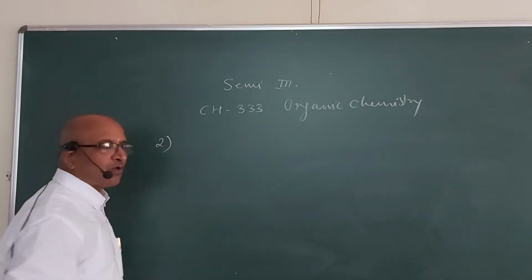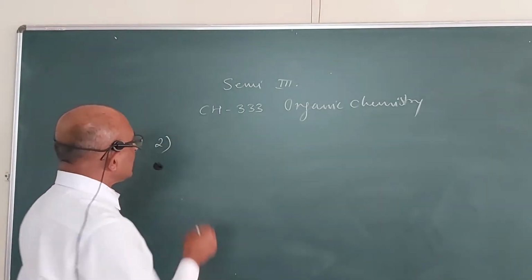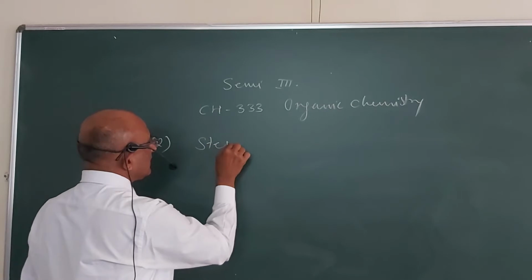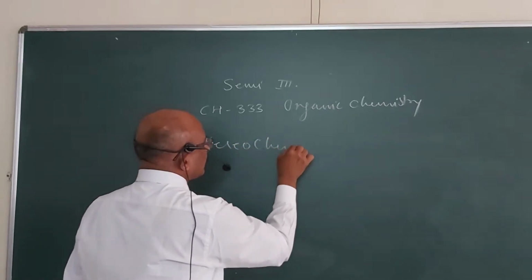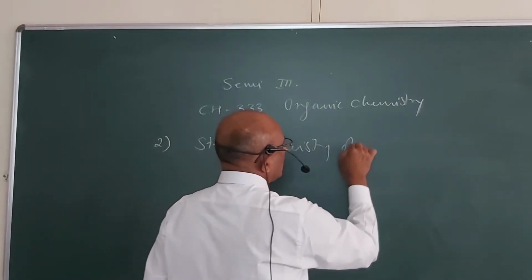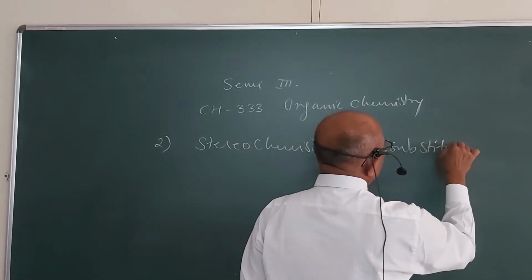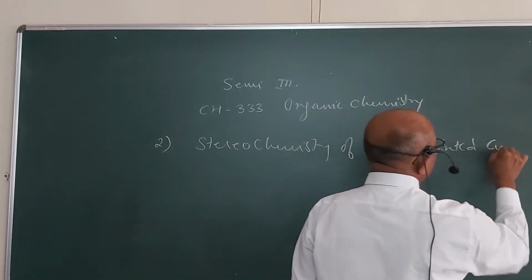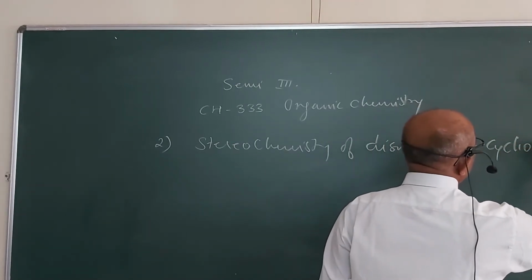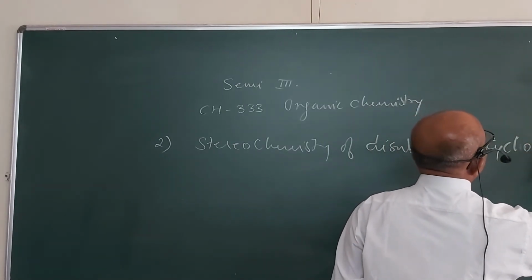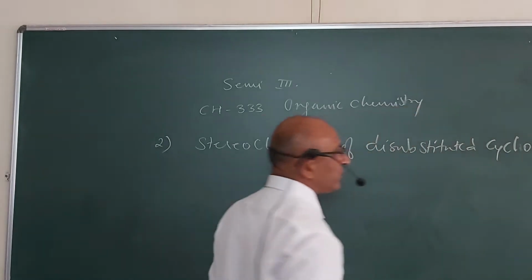The second topic that you are going to study, that is the stereochemistry of disubstituted cyclohexanes.